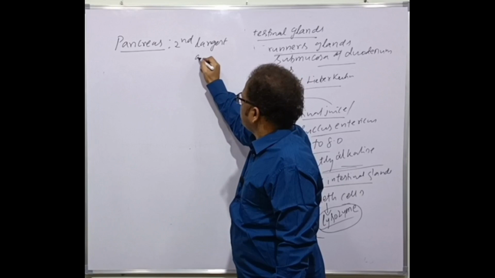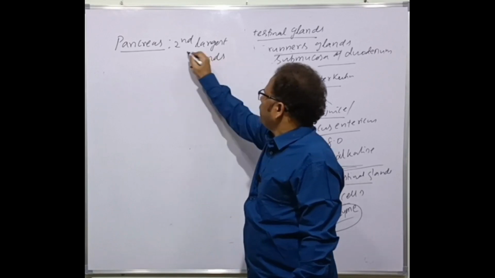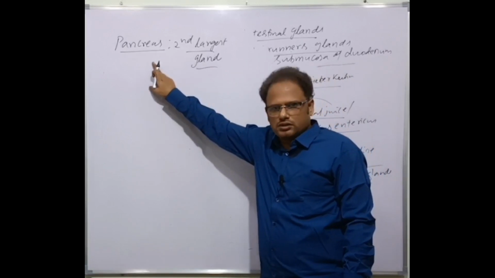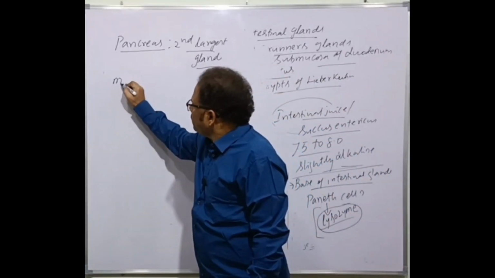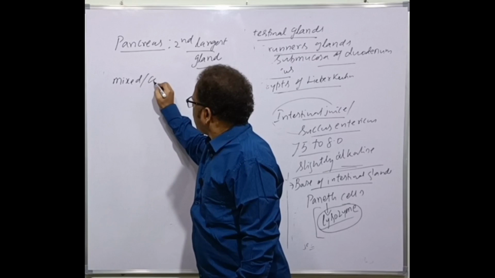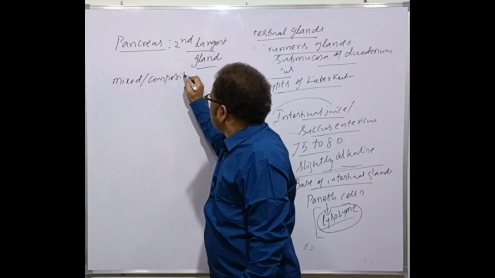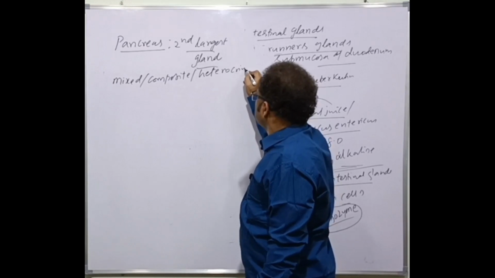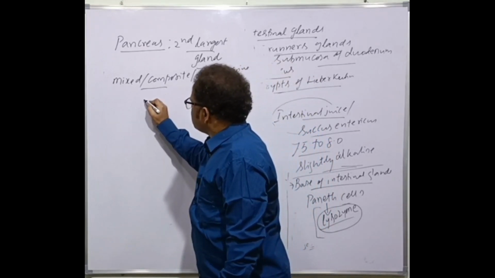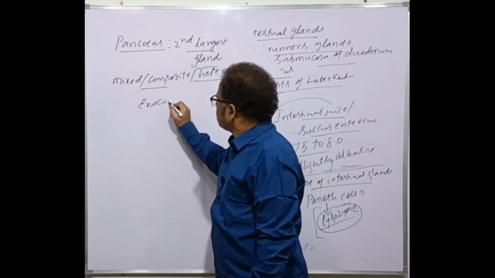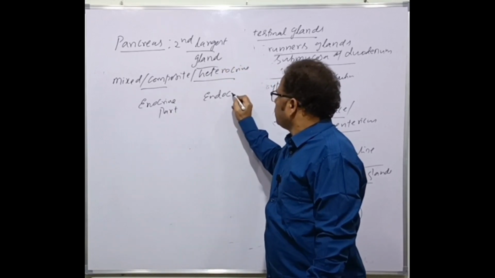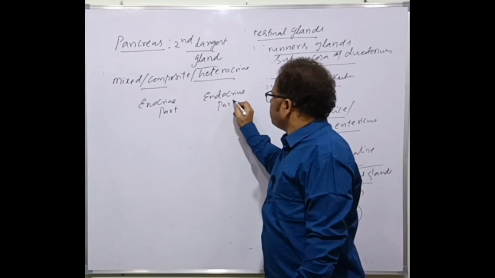The first largest gland is the liver, and the second largest is the pancreas. It is a mixed gland, or a composite gland, or a heterocrine gland. Why? Because it contains an exocrine part and an endocrine part. So it's a mixed gland.